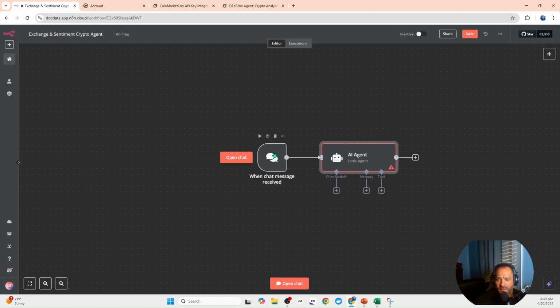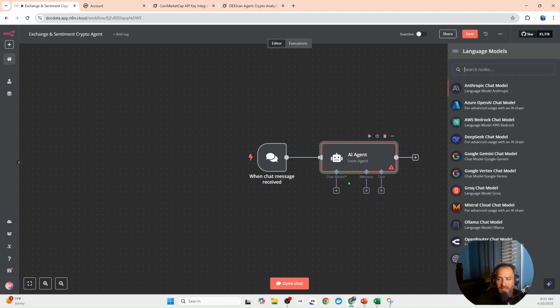So now we have the chat message completed and we have the AI agent, but this agent cannot do anything. It's just a blank shell. We can imagine it being a robot with no computer systems or brains or anything. So to make this functional, we have to give it a chat model. And what a chat model is, it's the brain of the agent to tell it what tools to use here. So when we give this information, it goes to the chat model. And this model is going to be OpenAI, and it's going to give it instructions to tell it what tools to use and call. So for this, we're going to click this plus.